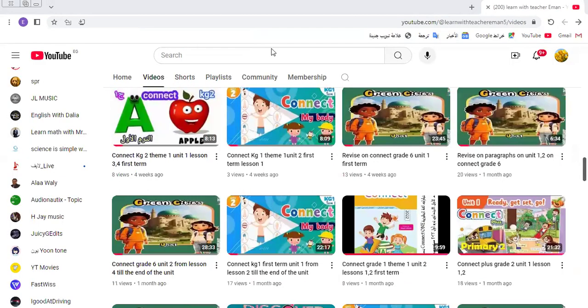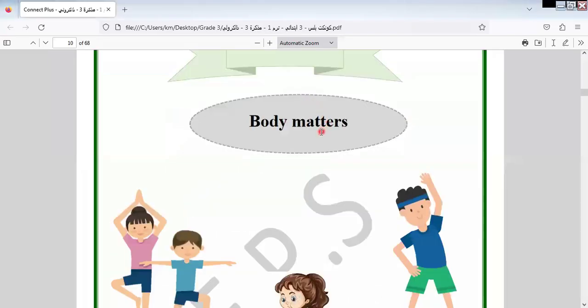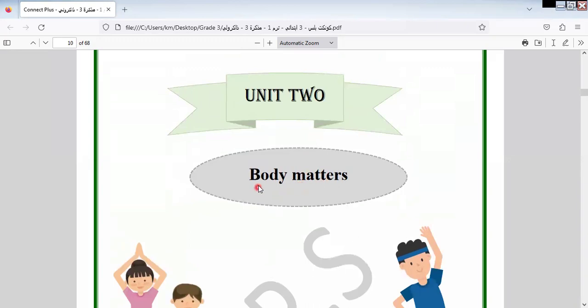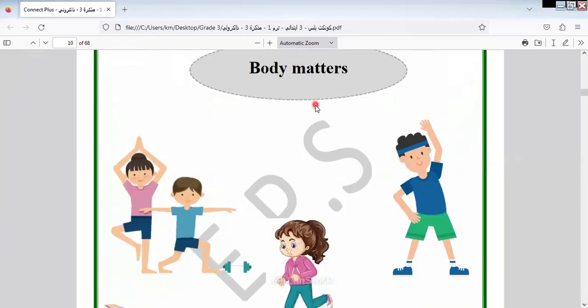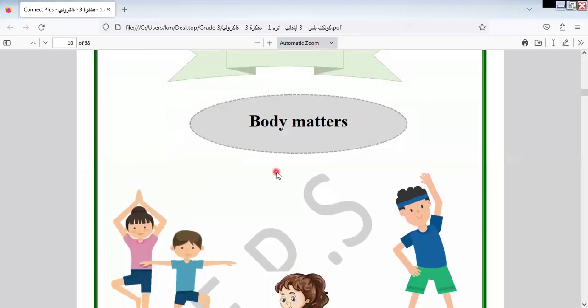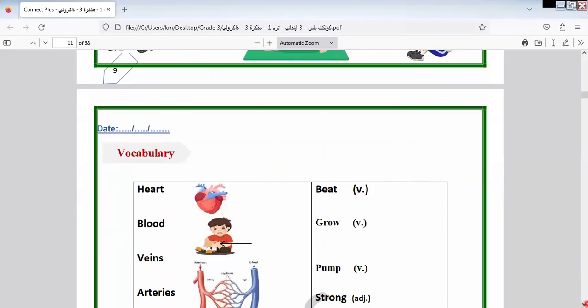Let's go to our unit today. Last class, I finished Unit 1. Today, I will start Unit 2 in your book Connect Plus. Body matters. This unit is about body matters. Let's go to our unit to know more about this topic.